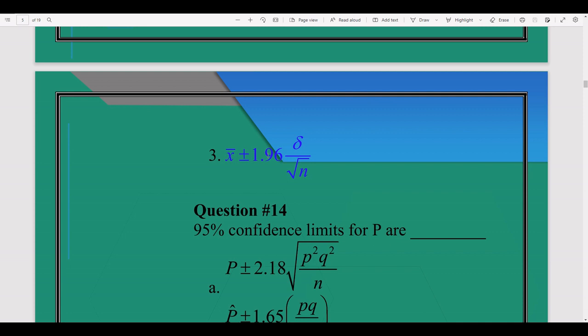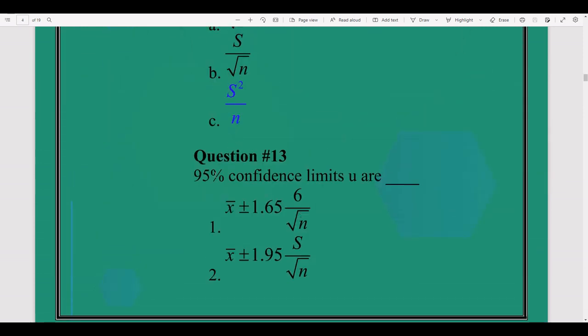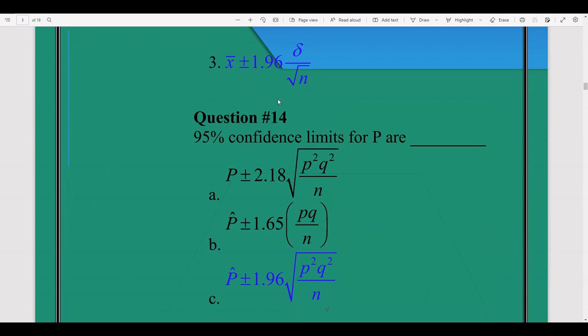So x bar plus minus 1.96 sigma, which is the population standard deviation, over root n. This is the 95% confidence interval. When you calculate 95% confidence intervals, 1 minus alpha, 1 minus 95% means your alpha is 0.05. So this is its formula.